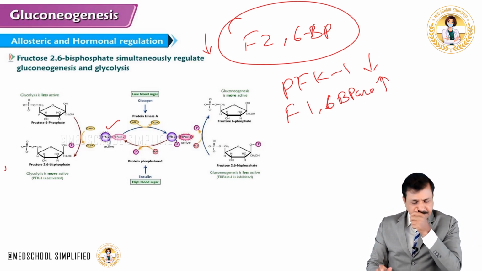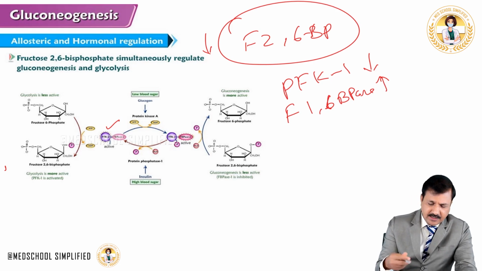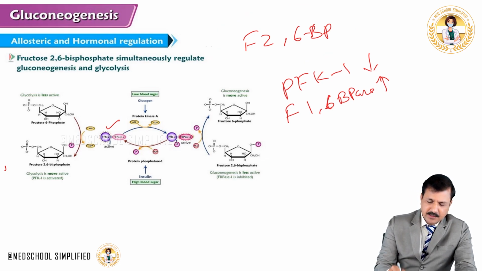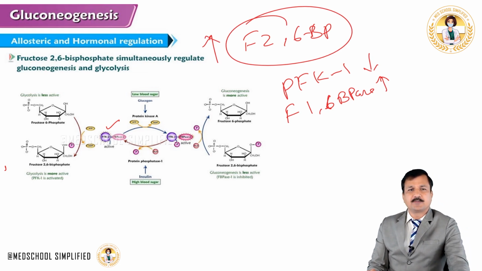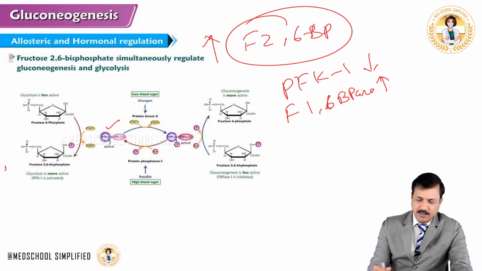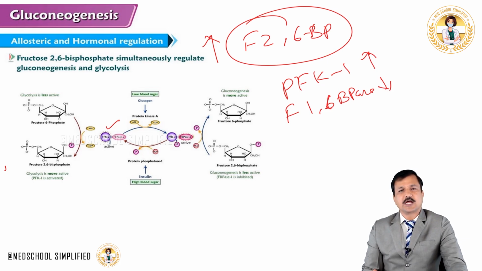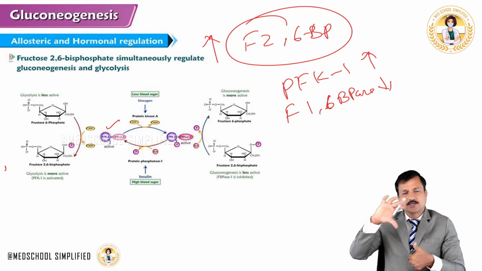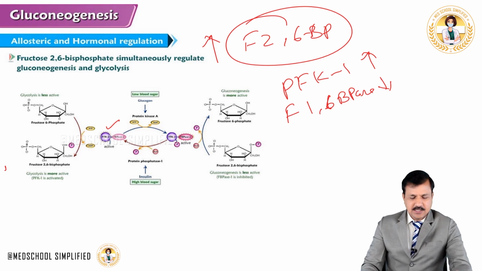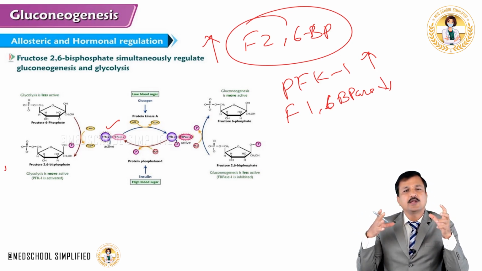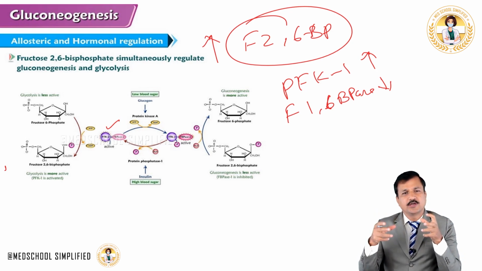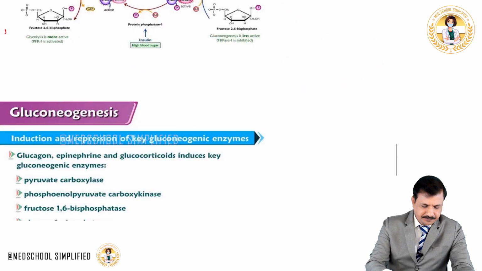In the opposite way, whenever a person is in a fed condition, the levels of fructose 2,6-bisphosphate will increase in the presence of insulin, and that will lead to activation of PFK1 and inactivation of fructose 1,6-bisphosphatase. That means glycolysis increases and gluconeogenesis decreases. So like this, allosteric and hormonal control is there over glycolysis and gluconeogenesis simultaneously.